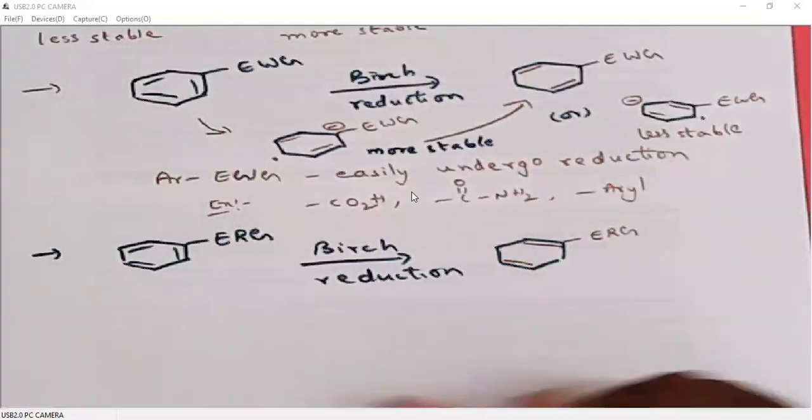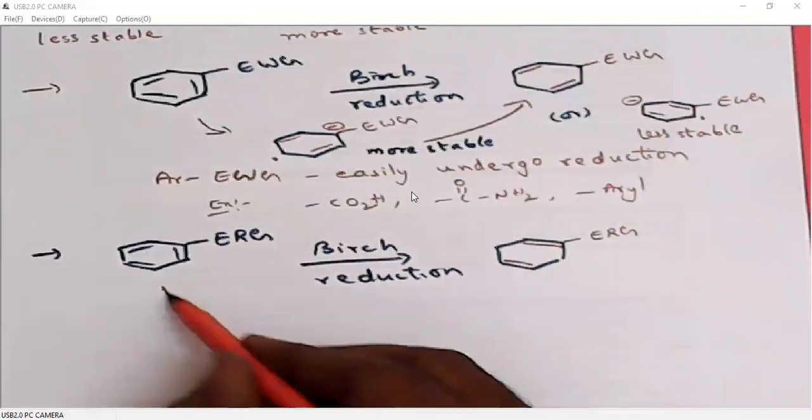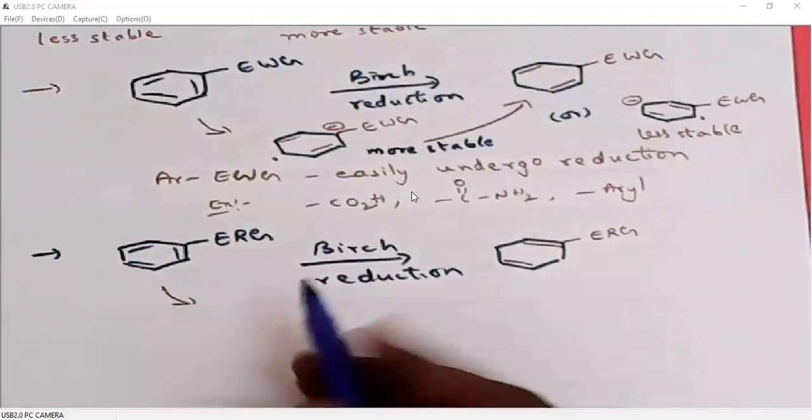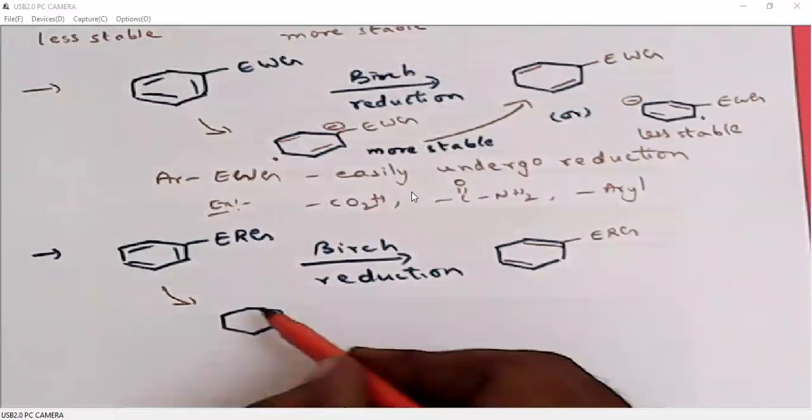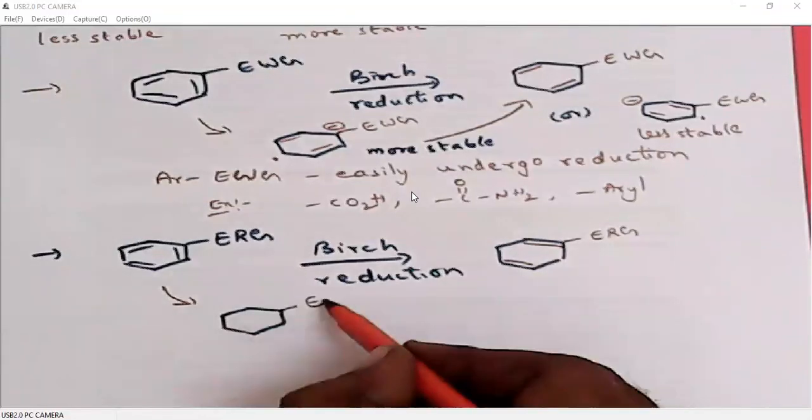I'll give you the reason for this also. When we add sodium metal, it generates a radical anion.